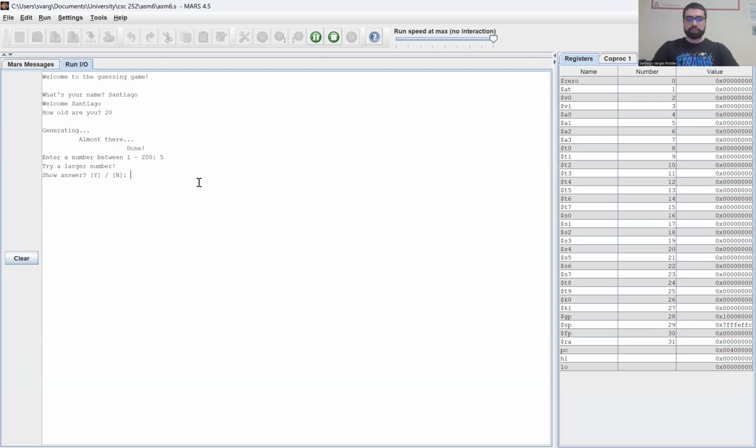I did some sort of edge case here. If I put in something that is not yes or no, it says character not valid. I can say, for example, no. Then I get another try. So it's telling me that it's larger. So let's try, for example, 150. It's a larger number. Okay. So I'll tell it again that I don't want the answer.